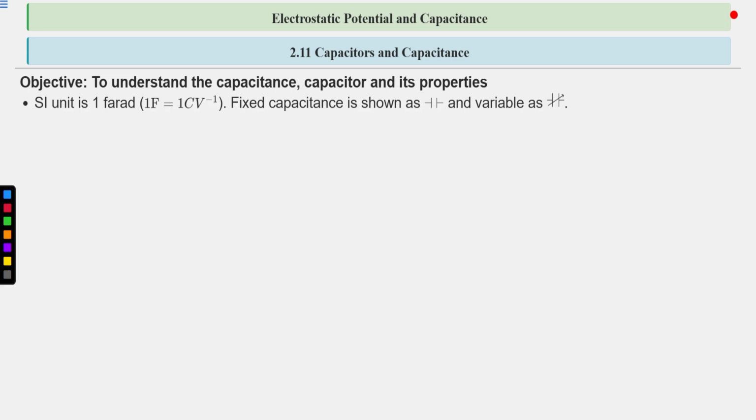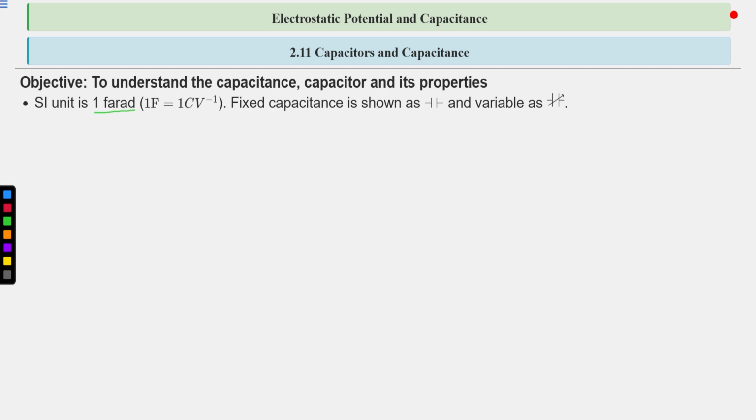Now, the SI unit of capacitance is 1 farad, which is 1 coulomb per volt. 1 farad is charge upon voltage, so 1 farad is 1 coulomb upon 1 volt. This is the SI unit of capacitance.